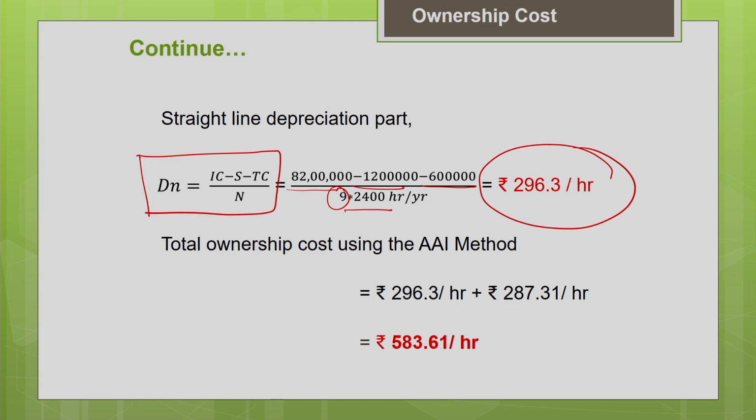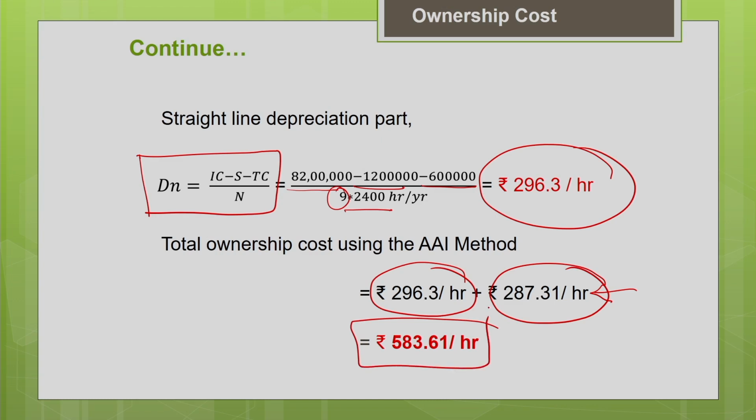Now, add up all the ownership costs. So, this is your depreciation cost and these are the other ownership components: your insurance, taxes, storage, cost of investment. Everything added up, you will get the total hourly ownership cost using the average annual investment method. So, this is how we estimate the ownership cost using the AAI method.